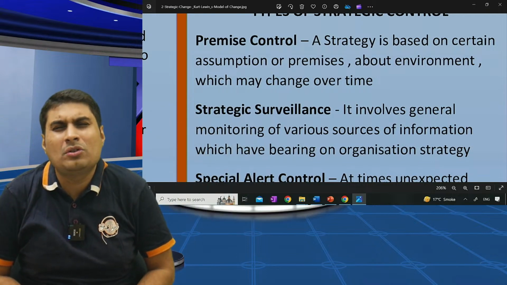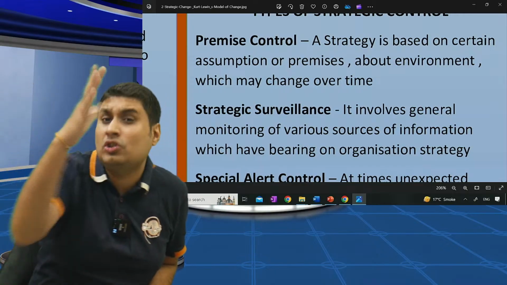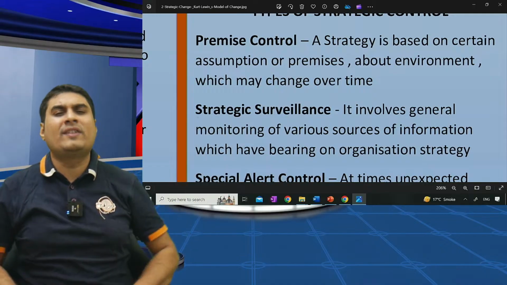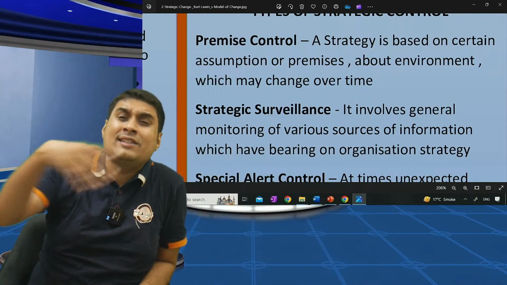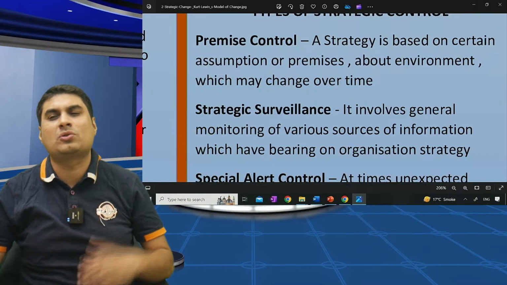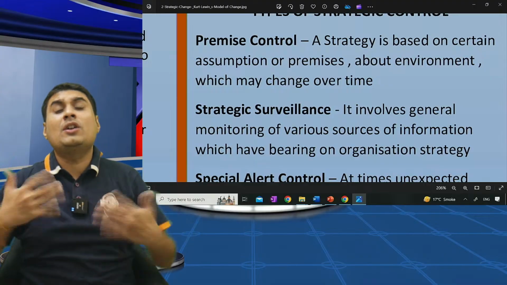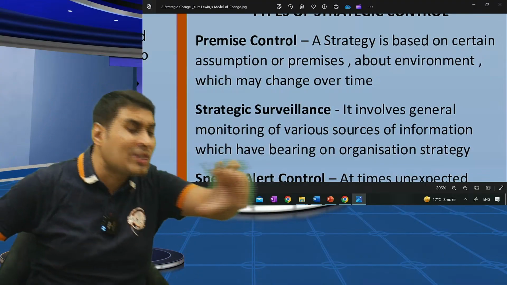Not understood? Can you tell some example? Yes. Whenever a mutual fund company invests in the stock market, they take thousands of assumptions. Will Modi come back to power or not, 100 things, and then invest. India will do this much solar this year. But over a period of time anything can happen. The environment is turbulent, your assumptions may go wrong.